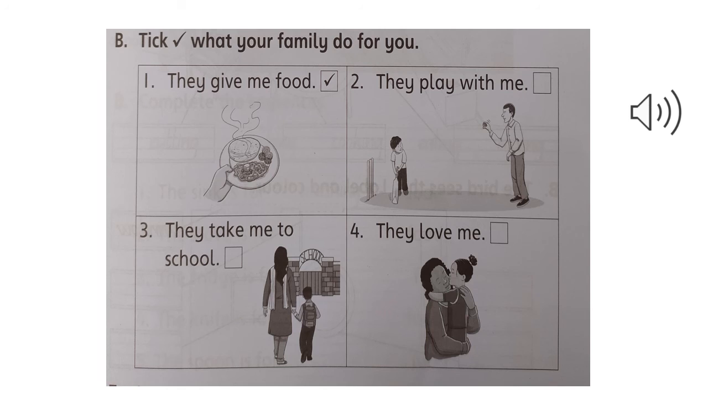The third one is they take me to school. Yes, your parents or your siblings take you to school. If they take you to school, then you have to write a tick over here. But if they don't take you to school, then you don't have to write a tick over here, as some of the students come by their vans. The fourth one is they love me. Obviously, your family definitely loves you, so you have to put a tick over here.